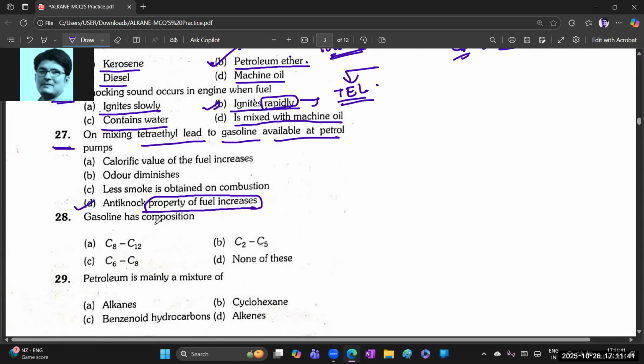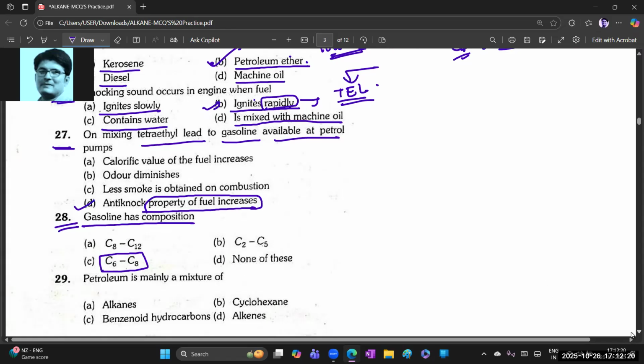Next, gasoline has what composition? This is a direct question. Gasoline is mostly the 6 to 8 carbon composition. Otherwise you had better check the notes, like the RLS, where you can find the complete composition, which gases or liquids or solids it gives, everything over there.